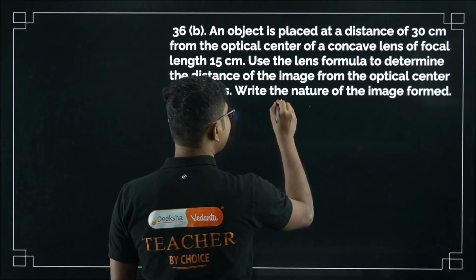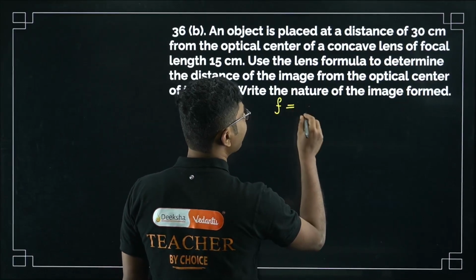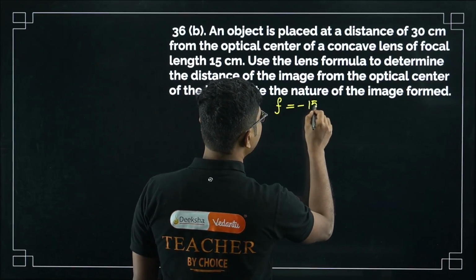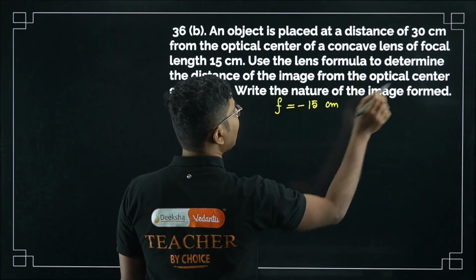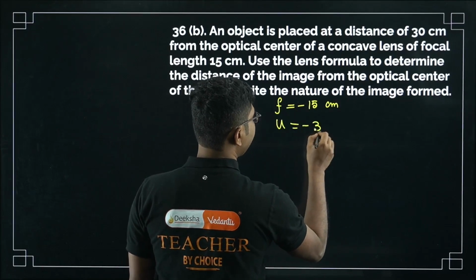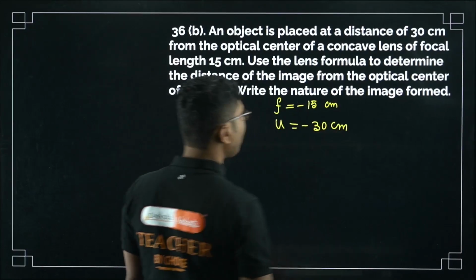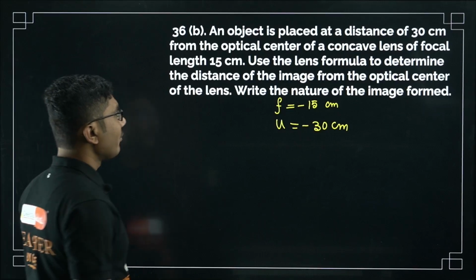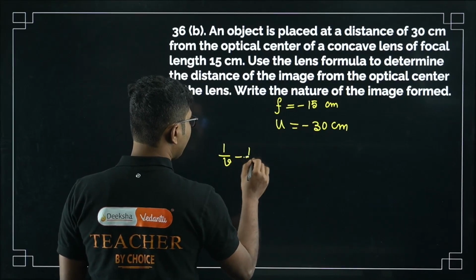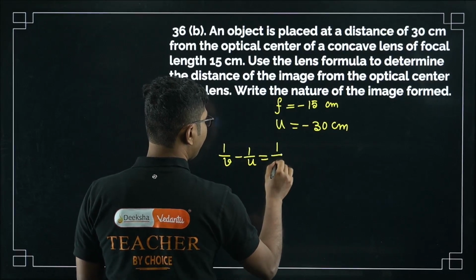So concave lens, as I said, the focal length is always negative, and the focal length here is given 15 cm. Okay, the object distance is given 30 cm. Object distance is by default negative. Okay, we have to find v. So 1/v minus 1/u equals 1/f.